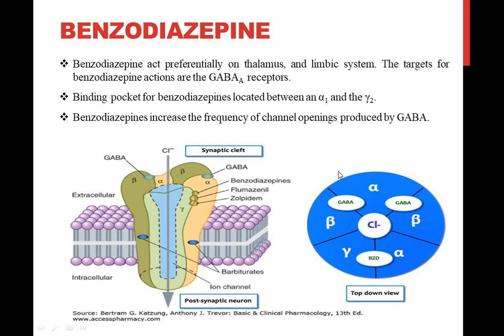The benzodiazepine binding site is located between the alpha and gamma subunit. So already you know that, and it is GABA.